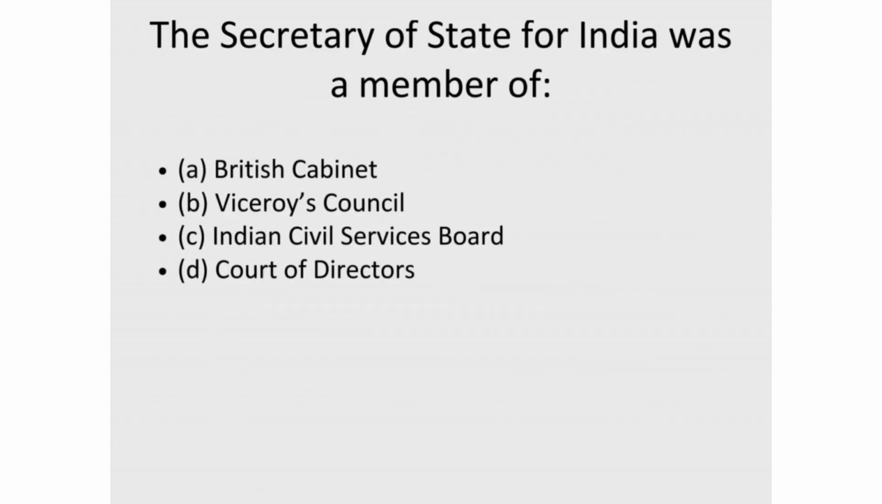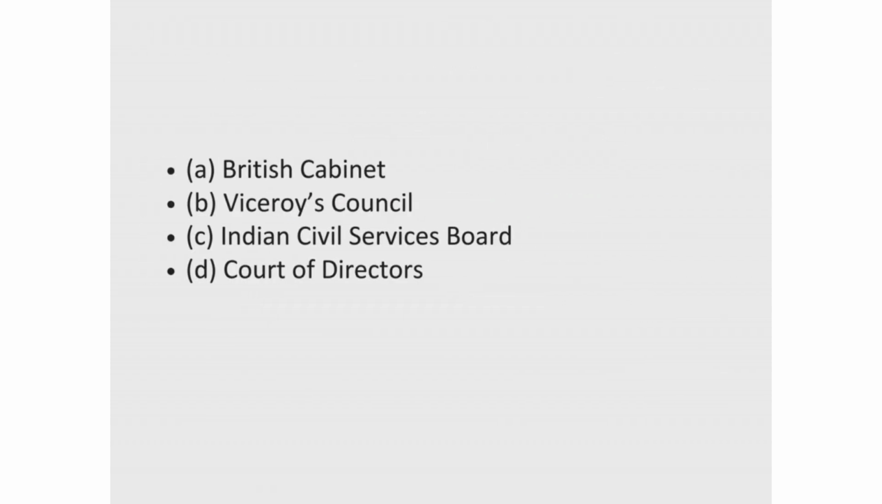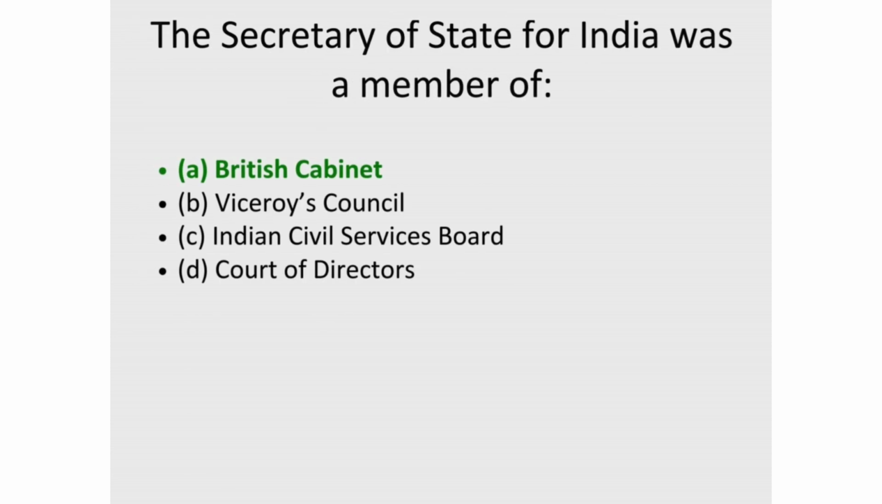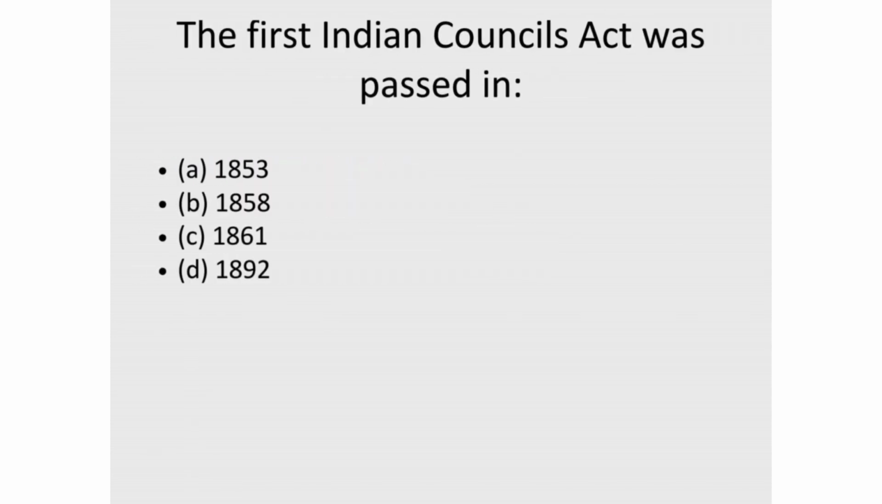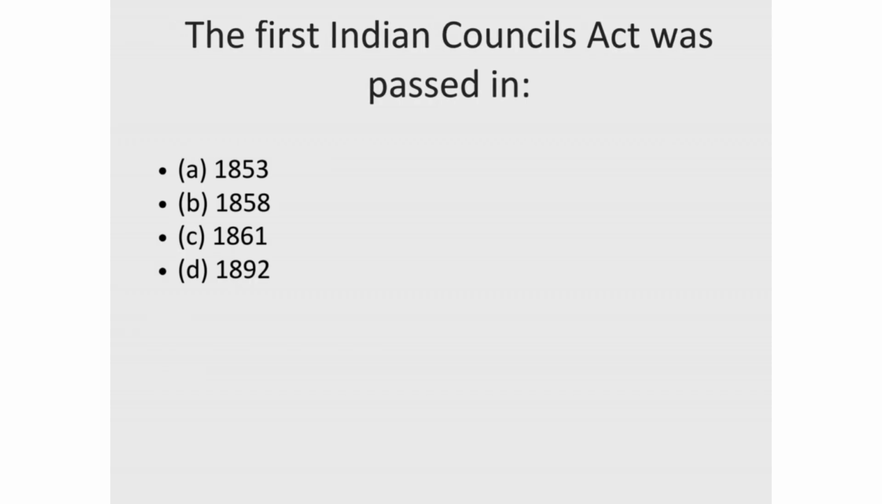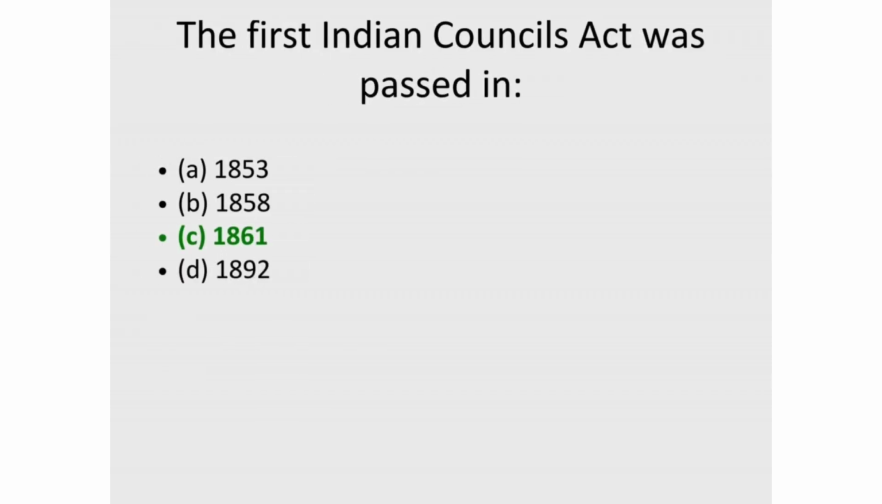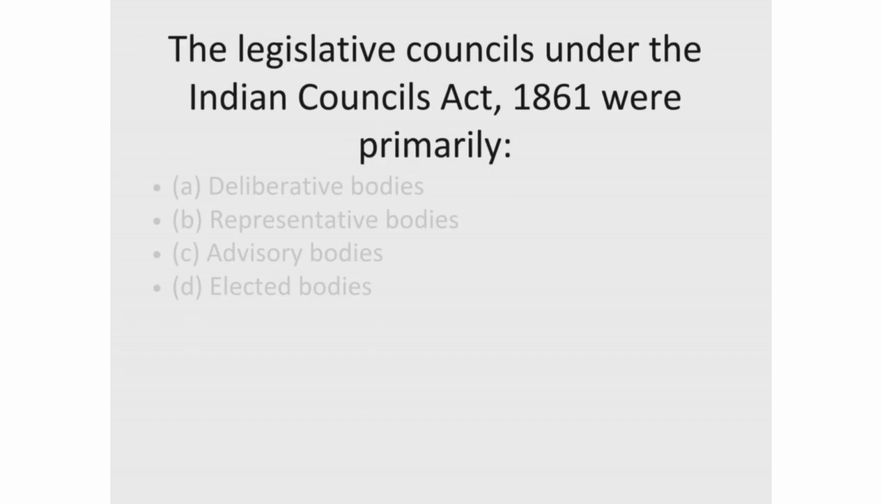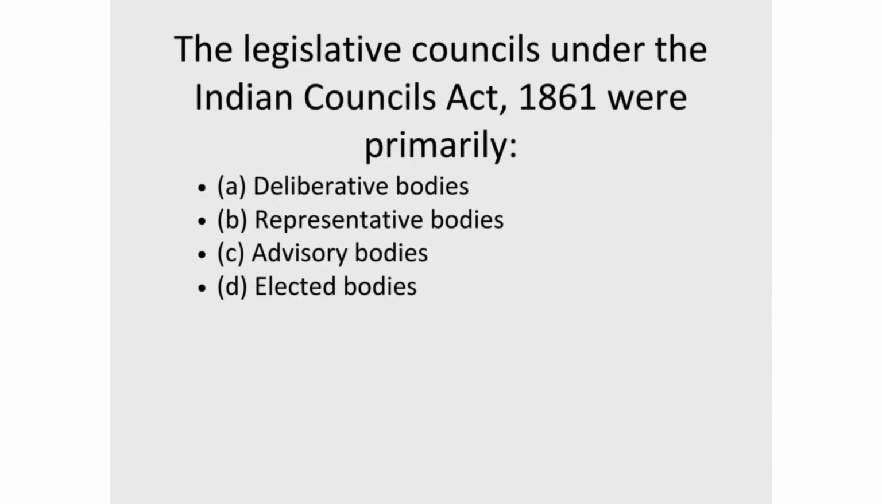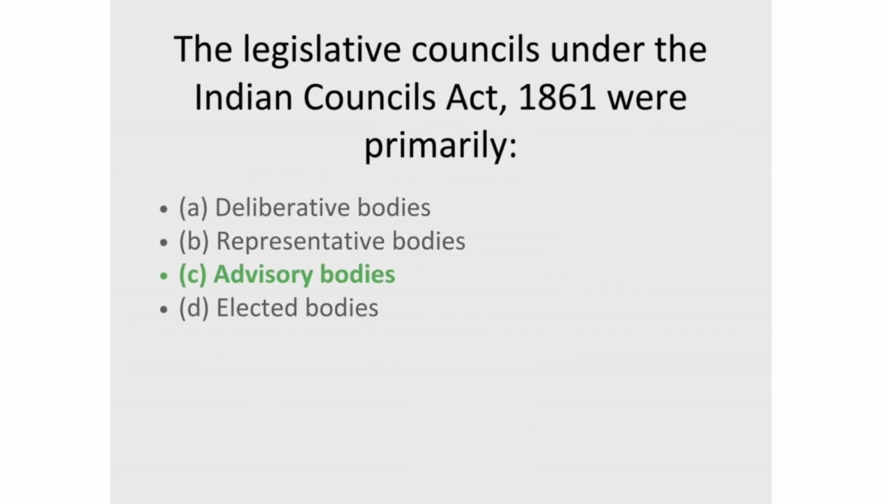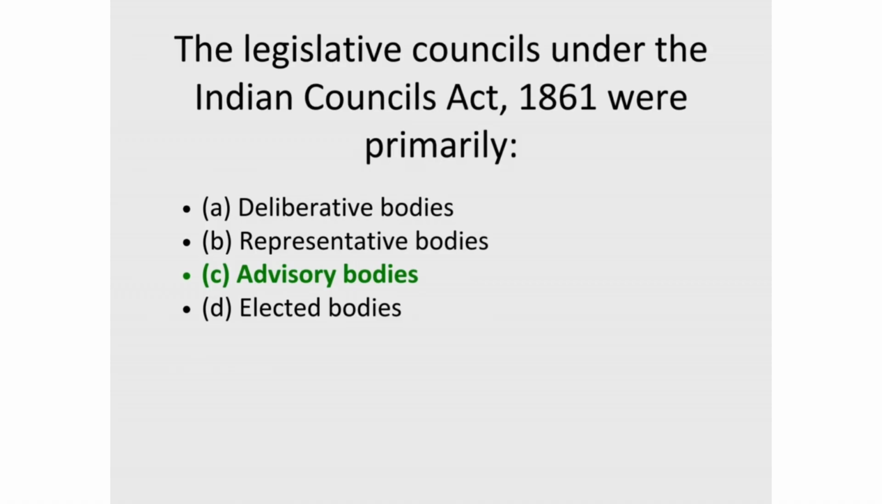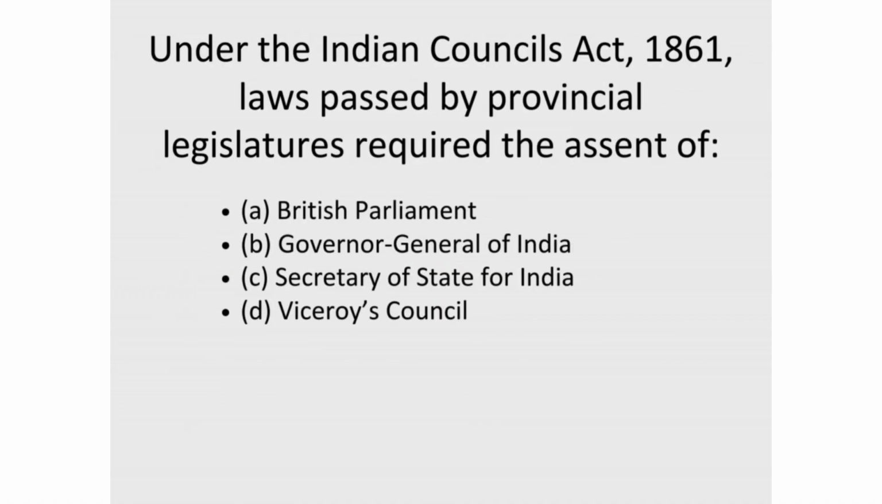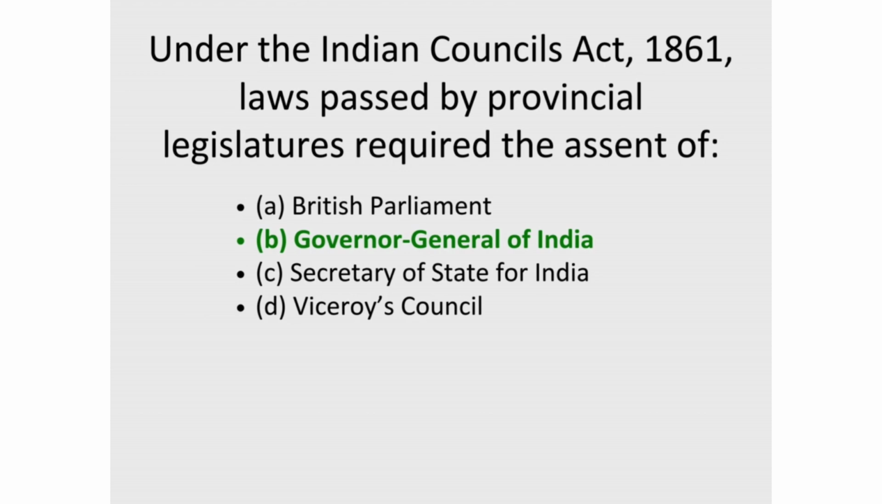20. The Secretary of State for India was a member of. Correct answer, A. British Cabinet. 21. The first Indian Councils Act was passed in. Correct answer, C. 1861. 22. The legislative councils under the Indian Councils Act, 1861 were primarily. Correct answer, C. Advisory bodies. 23. Under the Indian Councils Act, 1861, laws passed by provincial legislatures required the assent of. Correct answer, B. Governor-General of India.